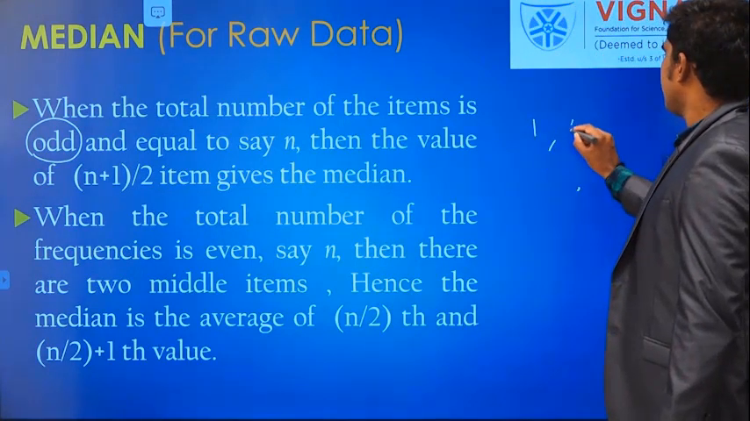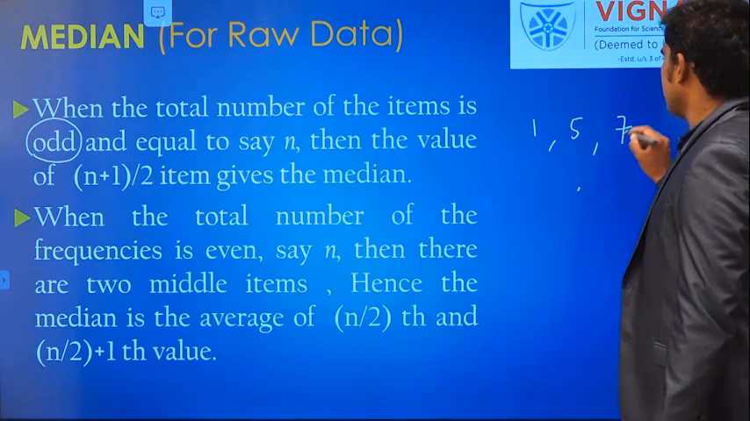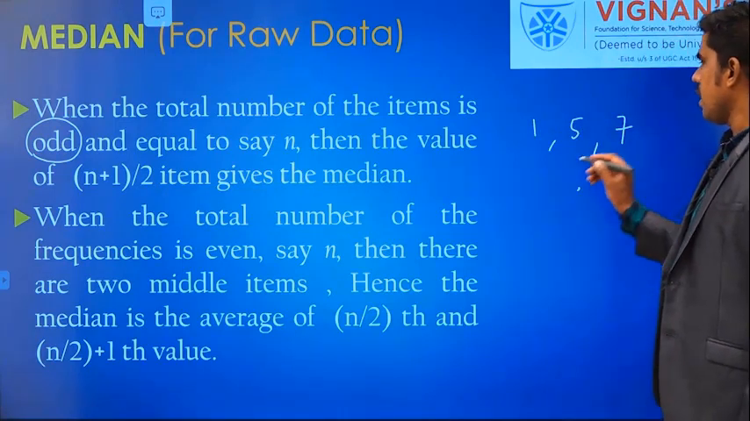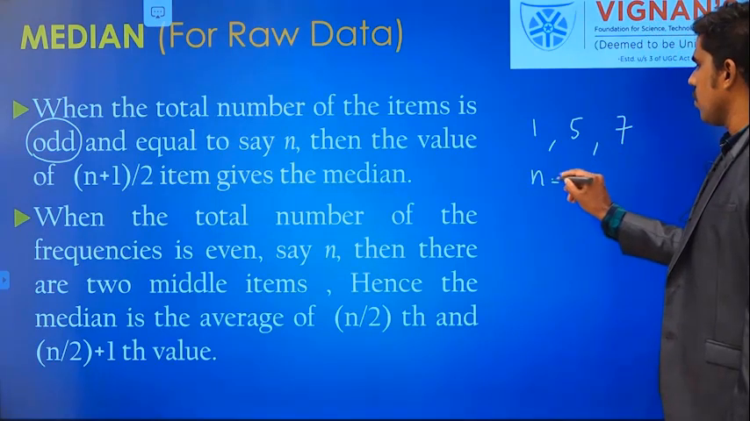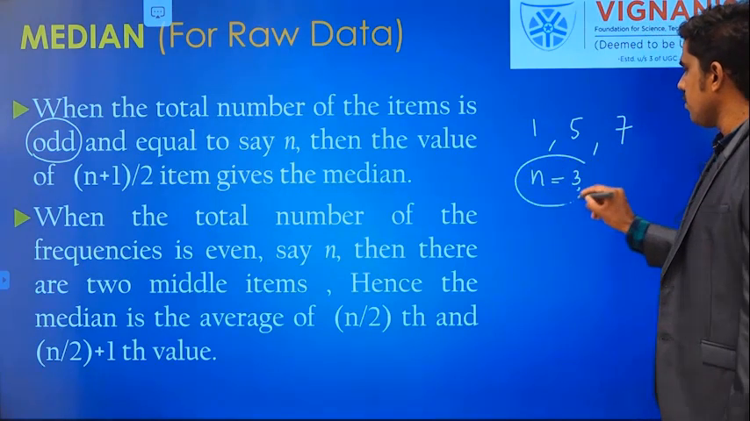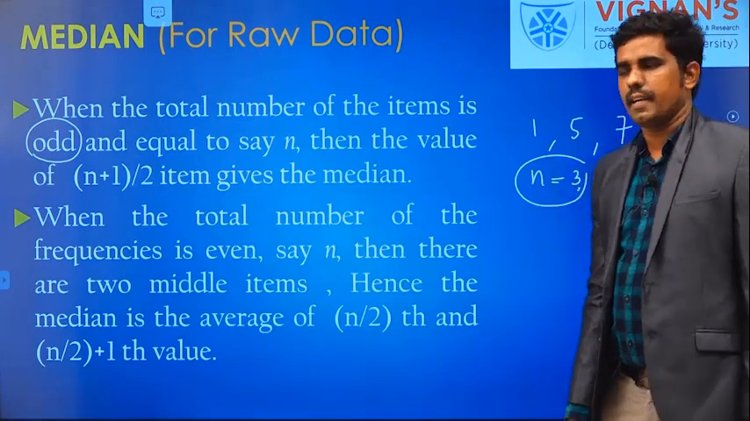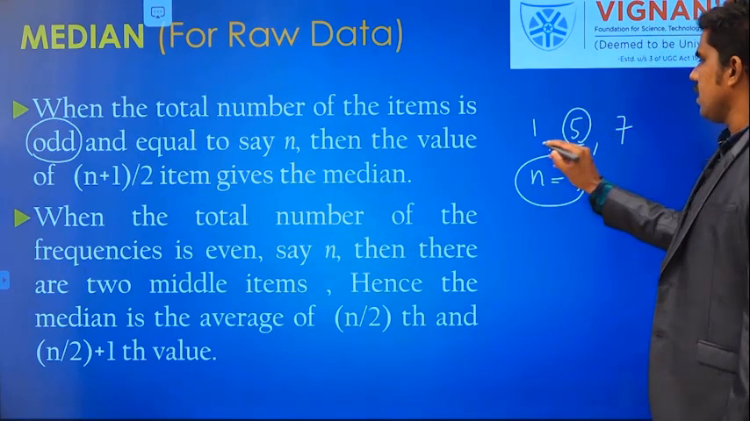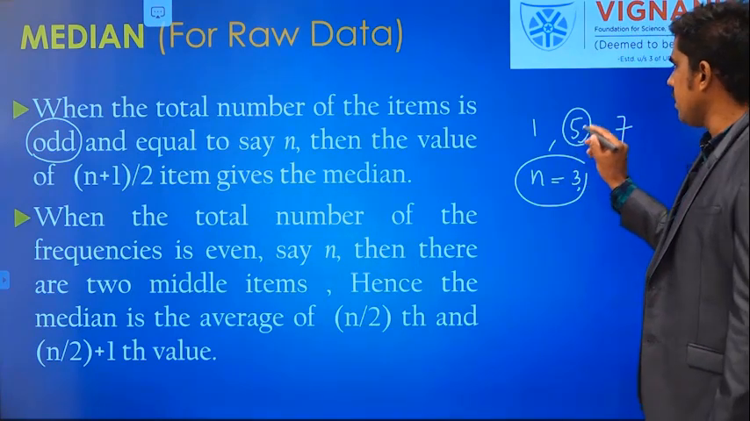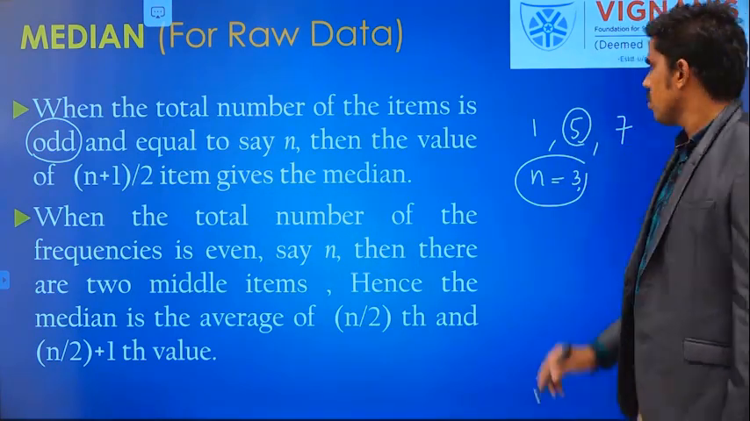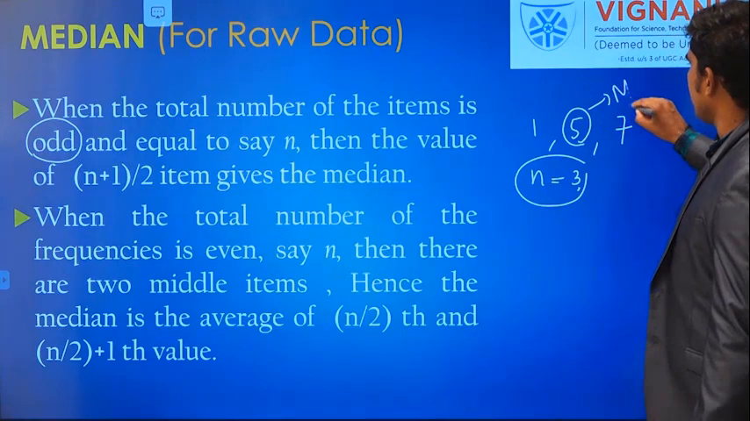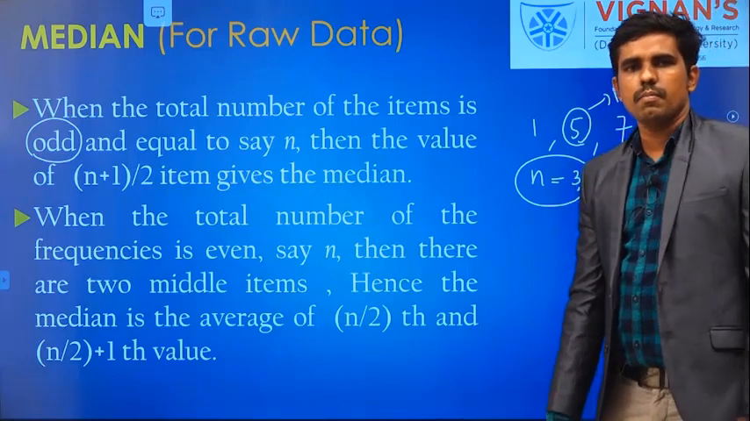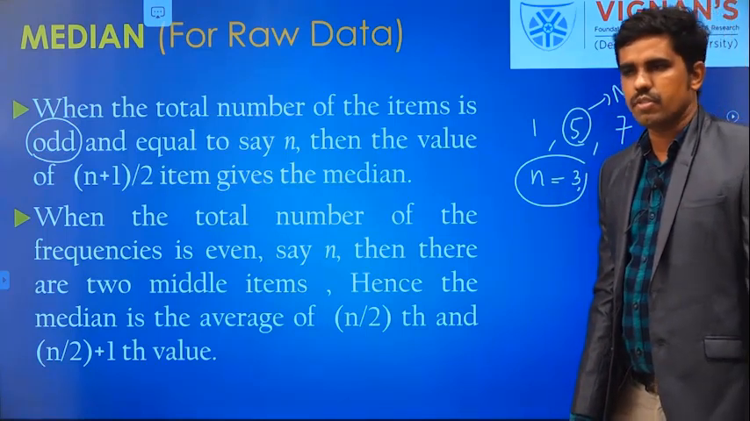1, 5, 7, already in ascending order. There are 3 values here, n is equal to 3. What is the median of this given data? What is the median value? 5. Since we have 3 values, it is very clear that 5 is the middle value, so that will be the median. No problem if we are given an odd number of values.